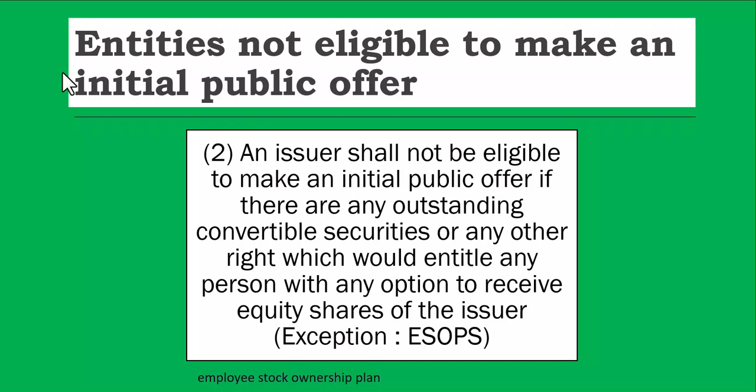An issuer shall not be eligible to make an initial public offer if there are any outstanding convertible securities or any other right which would entitle any person with any option to receive equity shares of the issuer.